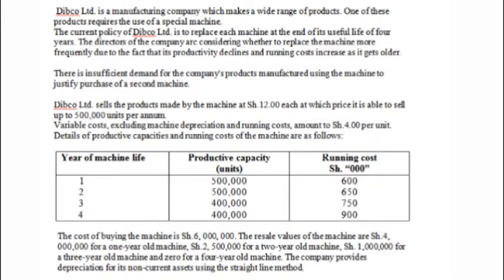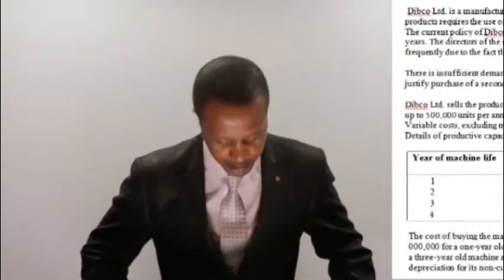That's why it is not included here in the variable cost. The reason why depreciation has been excluded is because this depreciation is constant. We don't need to factor it into our calculations as we are planning to advise this company. Depreciation under the straight-line method is a constant charge over the useful life of the machine. So we are told it has not been included in the variable costs.